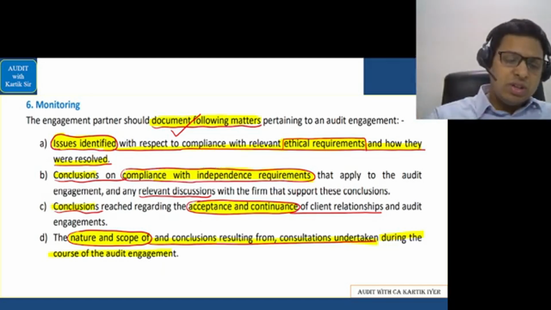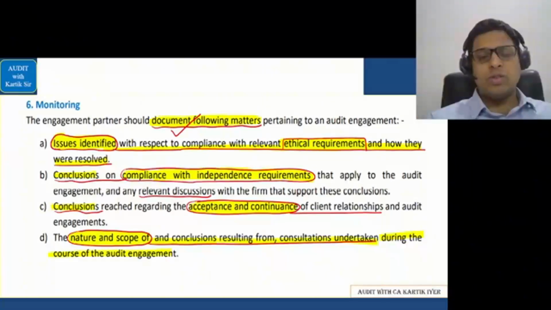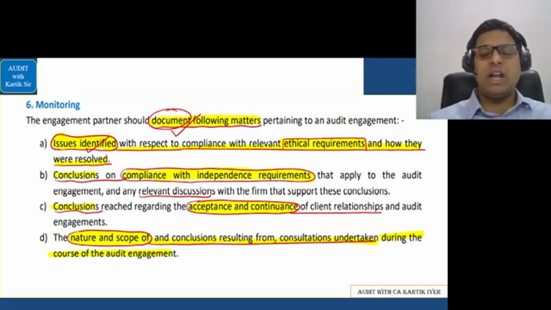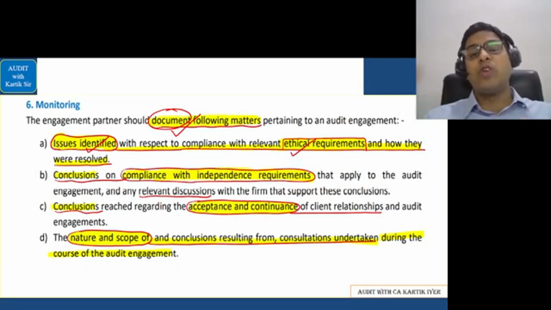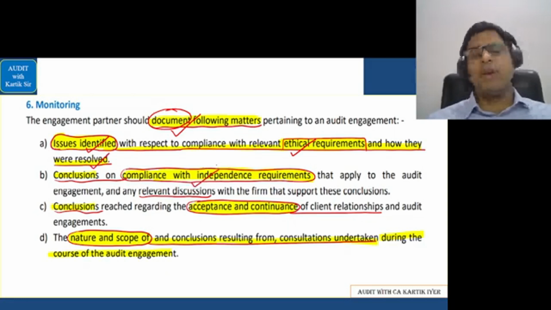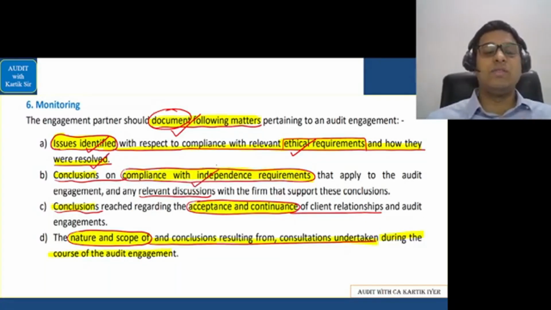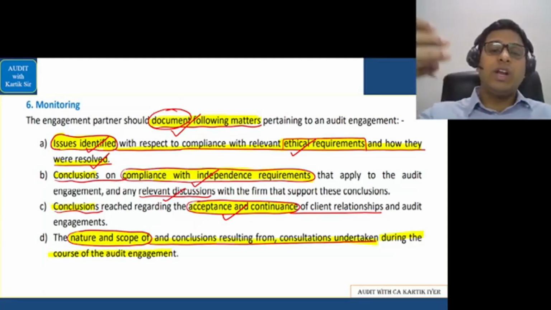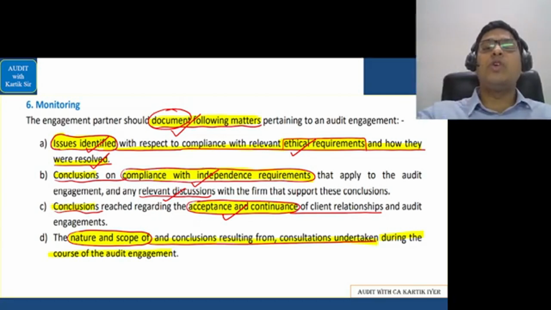So what will we document? We should document the issues which have been identified, and we should document whether ethical requirements were complied with or not, and if some issues were there, how did we resolve that matter. Conclusions on compliance with independence requirements, whether we completed our independence requirements or not, and our discussions with the engagement team members. Conclusions regarding acceptance and continuance of client relationship, because looking at what factors should we accept the client's work, or looking at which factors are we continuing with the client's work.